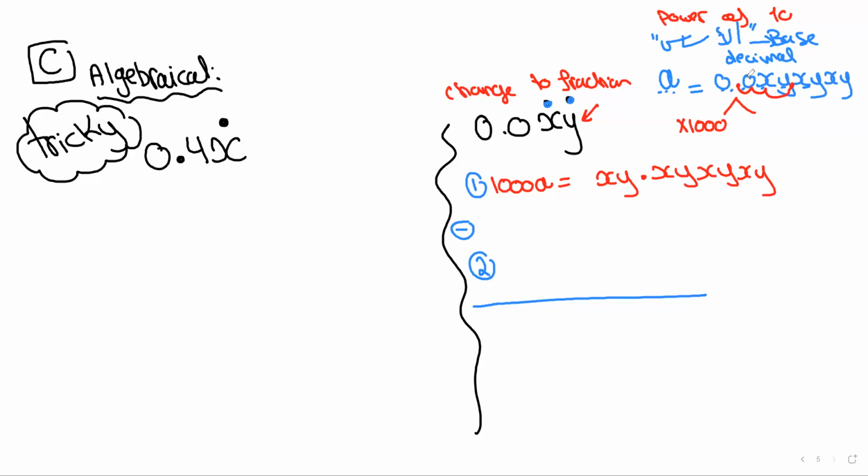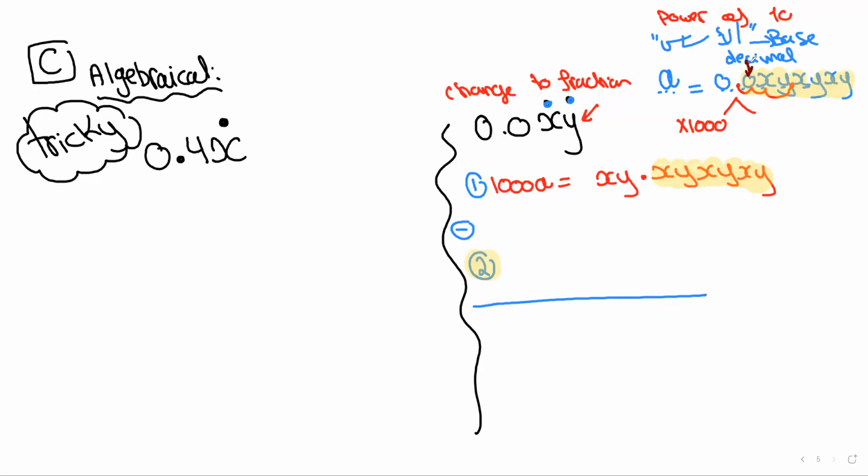Before you decide to put the SS equation as equation number 2, you must compare the decimals. If the decimals are the same, you take the SS equation and you place it as equation number 2 immediately. If the decimals are not the same, then you have to fix this problem. How do I fix this problem?